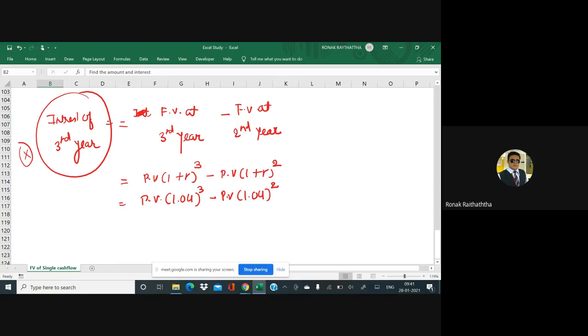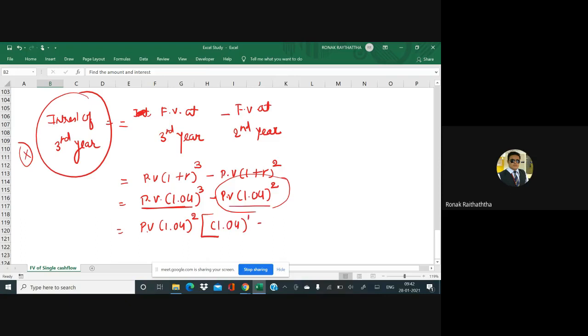Now let's take something common. This entirely can be taken as a common, and rest everything can be put into a bracket, right? So PV, 1.04 raised to 2 has been taken as a common. So from this one, only one power is remaining, so we are writing that one power, that's going to be 1.04 raised to 1.